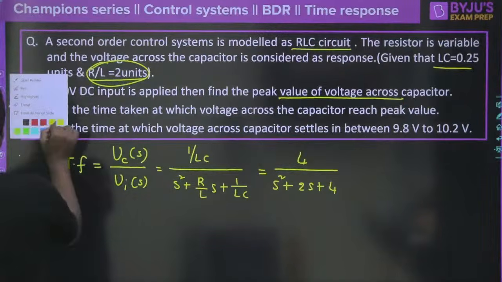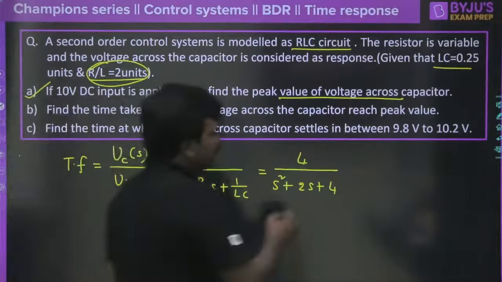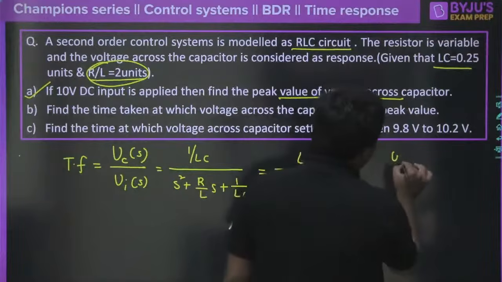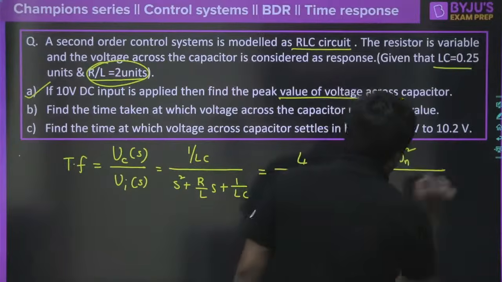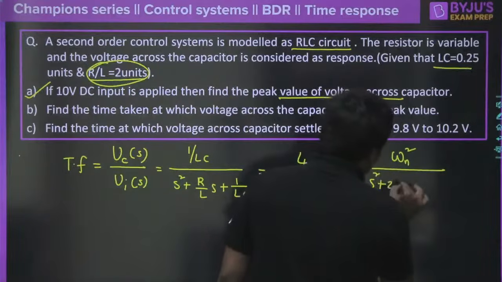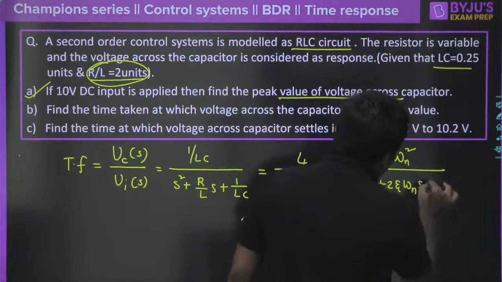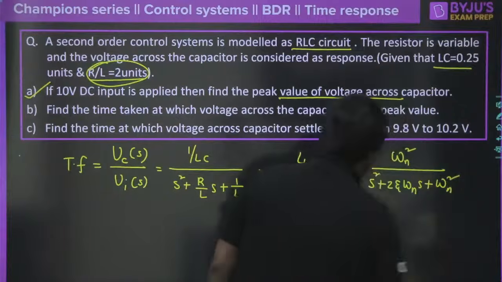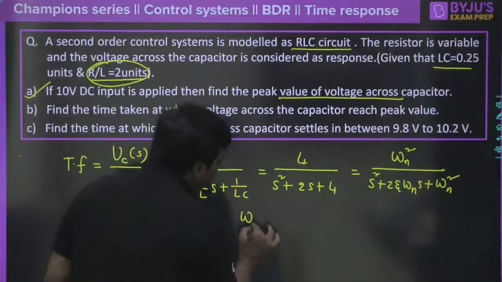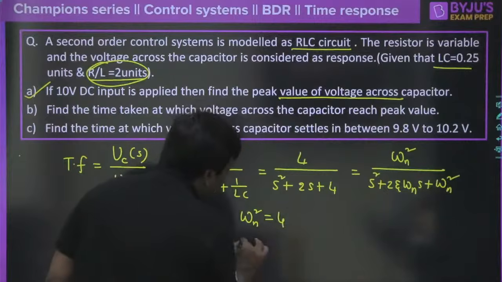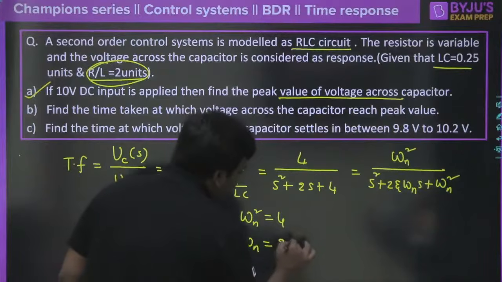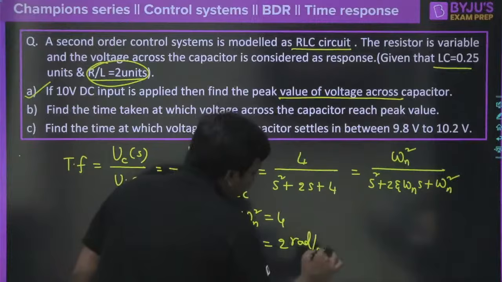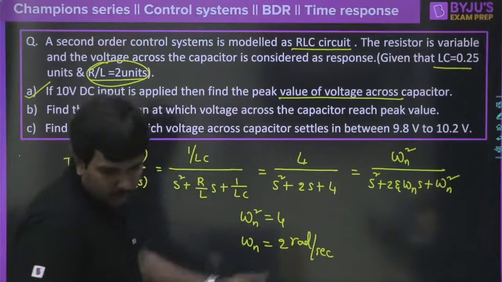Right now, when we connect this to the standard second order transfer function, what will you have here? Omega n square whole divided by S square plus 2 zeta omega n into S plus omega n square. A very easy question this is. Compare both sides. Then you will have omega n square is equal to 4, so omega n is equal to 2 radians per second. I know that it will come plus or minus, but we will take only plus here, right? Plus 2 radians per second.